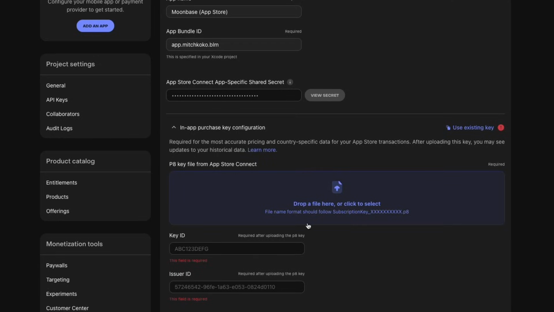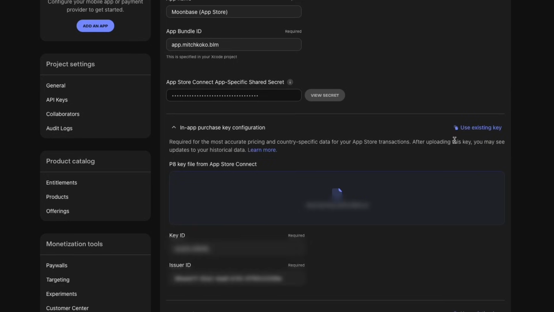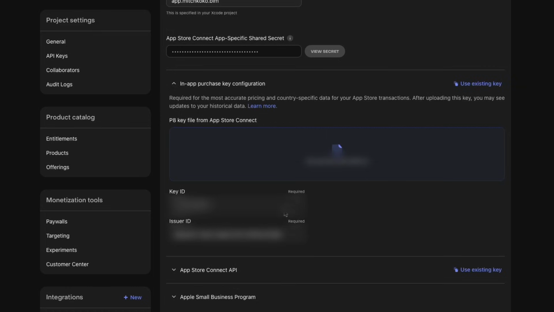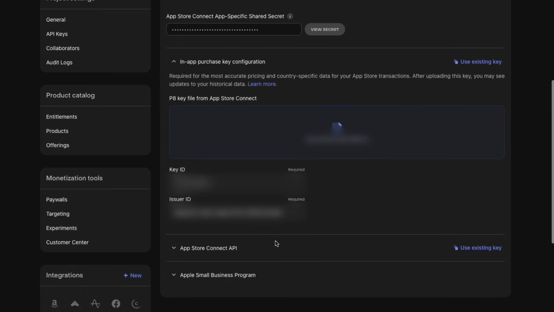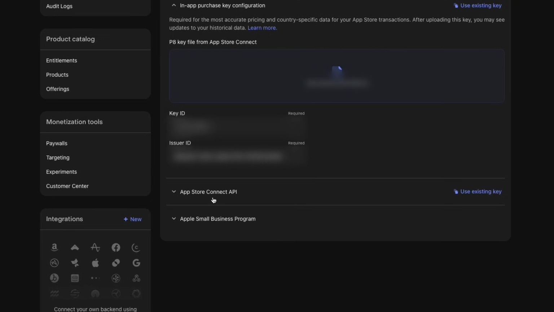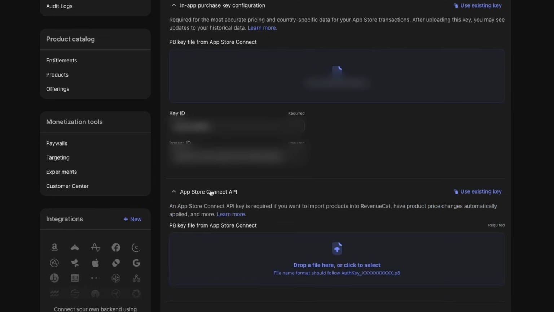And then if I come back to the Revenue Cat, I want you to paste or upload that P8 file that you downloaded and drag it here. And you only need to do this once for the very beginning. So after that, any future apps that you want to use, you can see here, I can just use my existing key. So if this is your first time doing it, just download this key and then upload it here. And we have these two fields to fill out, the key ID and the issuer ID as well, from our App Store Connect. Cool. And then the last thing we need to do is this App Store Connect API.